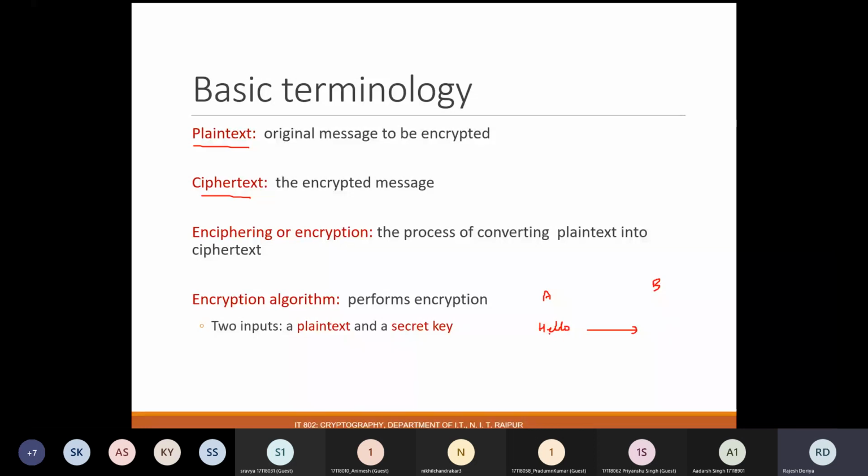It may be a password, your bank password. So you want that except B, nobody else should be able to read this message. So this particular message will be termed as plain text.